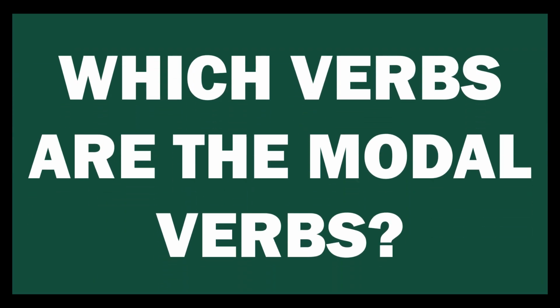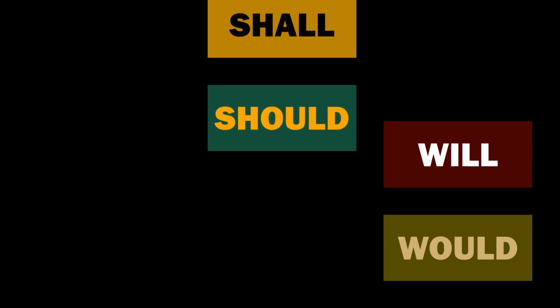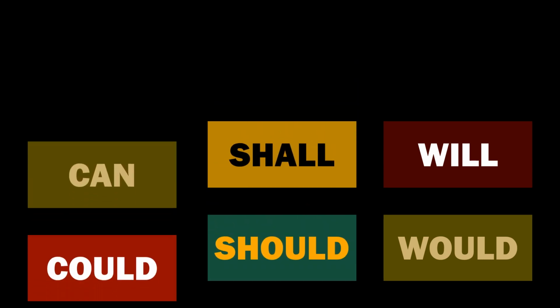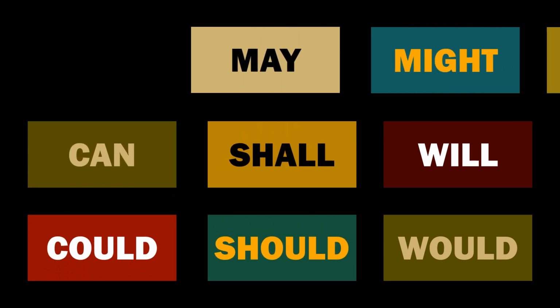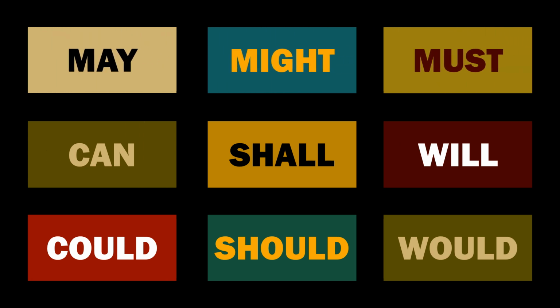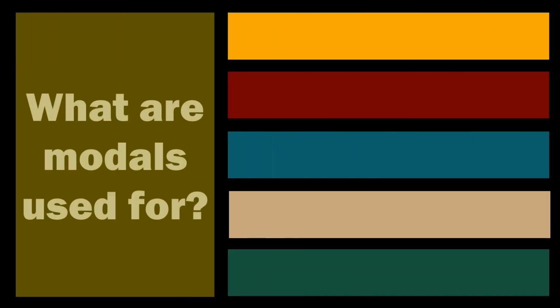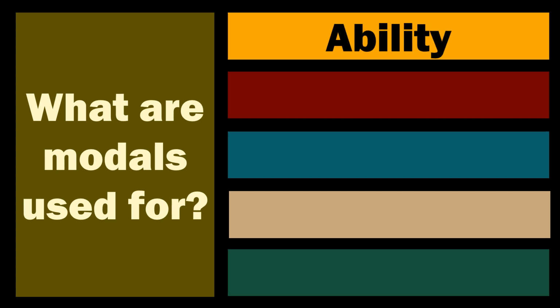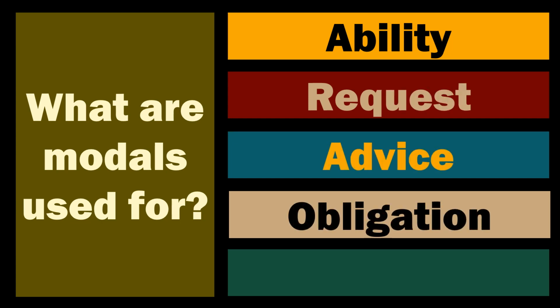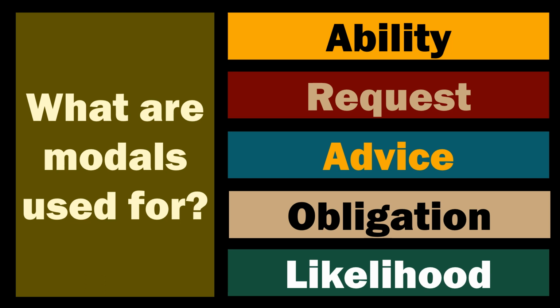Now, which verbs are the modal verbs? Well, there are 9 pure modal verbs: will, would, shall, should, can, could, may, might, must. What are they used for? Well, they have several purposes. They refer to the ability or potentiality of something. They may frame a request, advice, obligation, or likelihood.